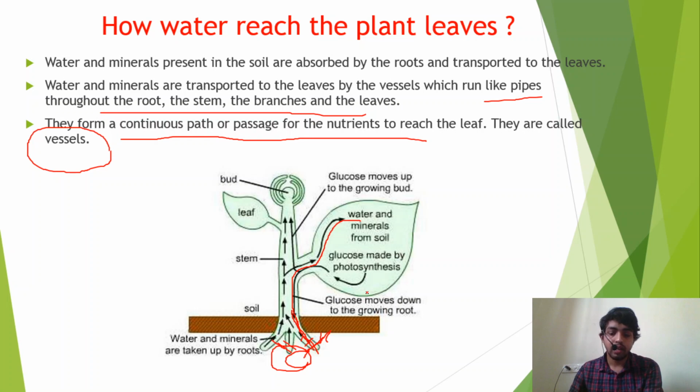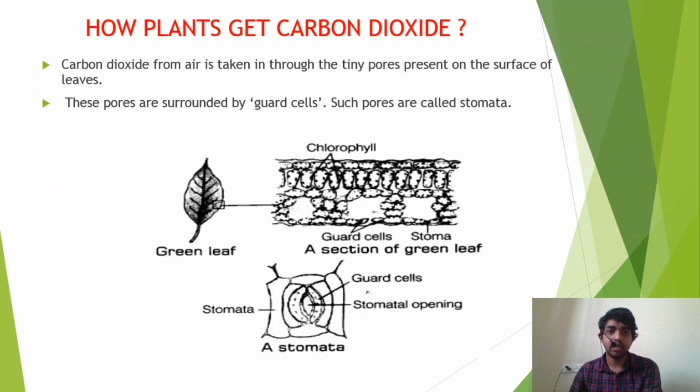Okay, understand? Yes. Next one, carbon dioxide. I told you that air is a mixture of gases. That means your air also has carbon dioxide in it, and the plant needs that. So how will it take it? See, if you take the plant leaf and cut it into a thin slice and observe it under the microscope, you will see a structure like this.